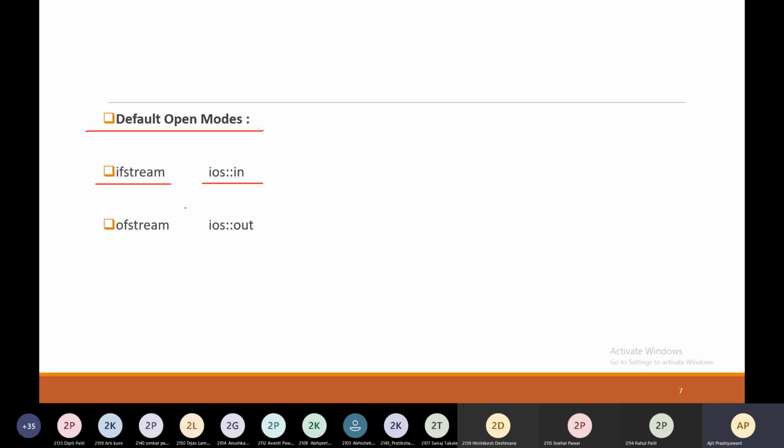Next, if you are using the class ofstream, by default the mode is ios::out, that is writing to the file. If you are using fstream, then the default modes are in and out. You can perform read operations as well as write operations. So these are the default file opening modes with respect to your classes: ifstream, ofstream, and fstream.